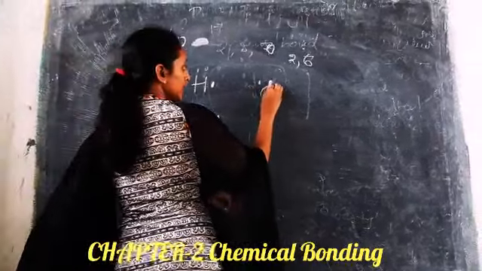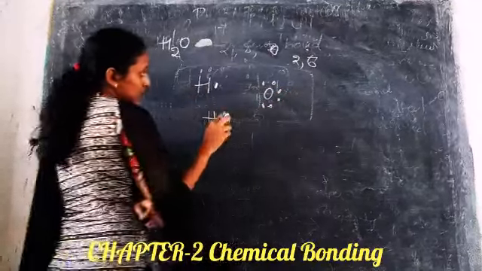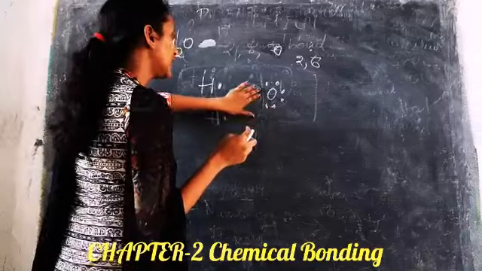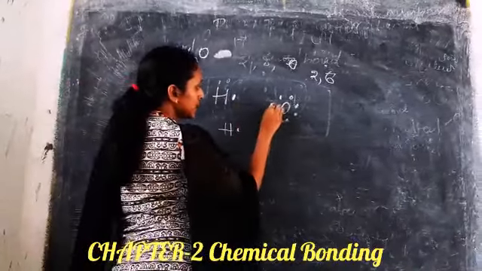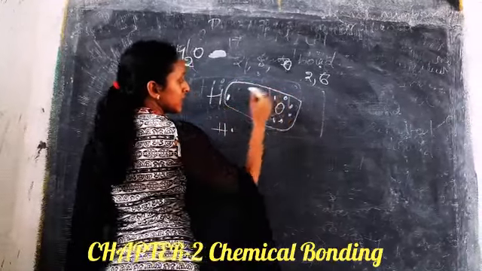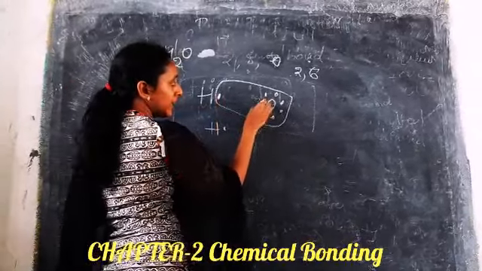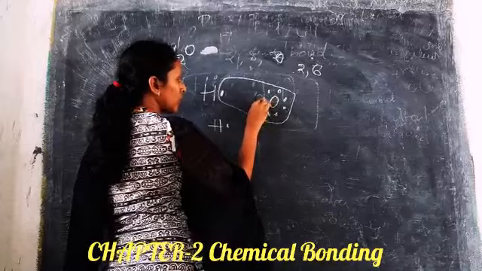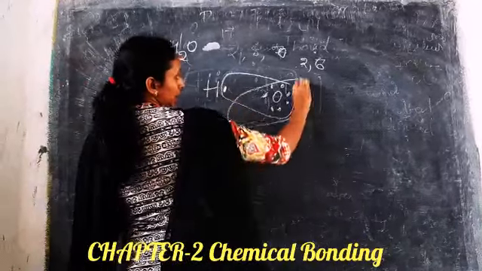So what happens is, oxygen will share with this hydrogen, and here there is a sharing, and it will take up one electron, and here also there is sharing.